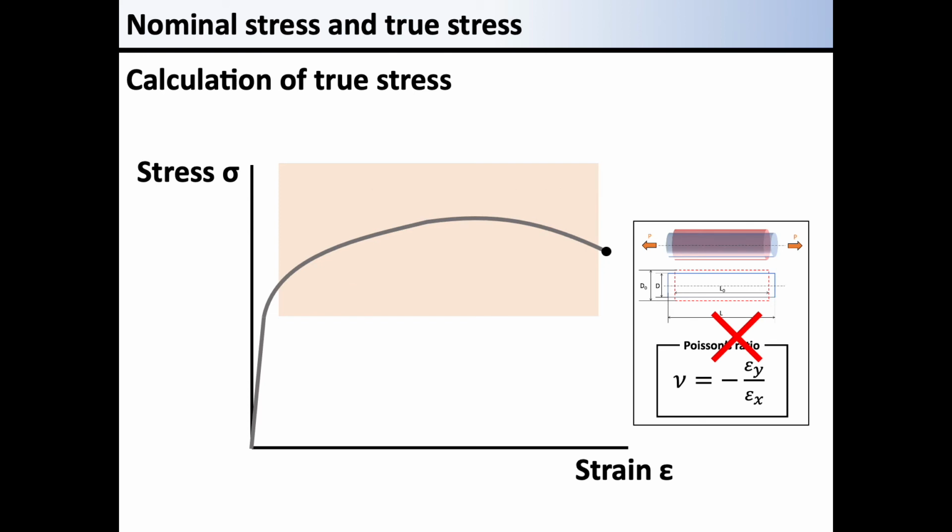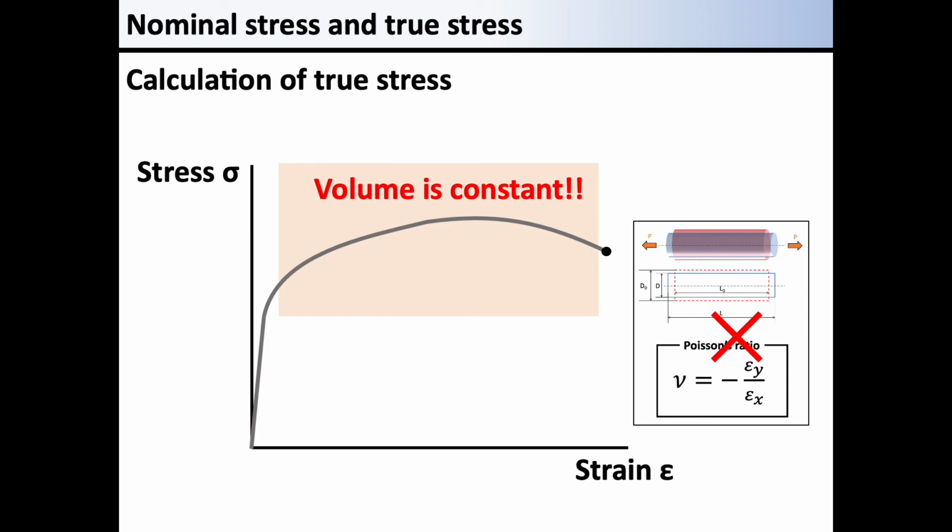Once the plastic deformation starts, Poisson's ratio, which defines the relationship between longitudinal and lateral strains, is no longer valid. When Poisson's ratio is no longer valid, we cannot calculate the cross-section by using the Poisson's ratio.